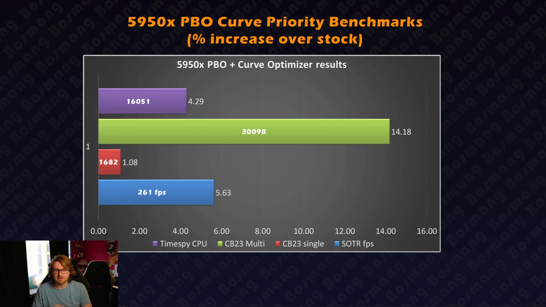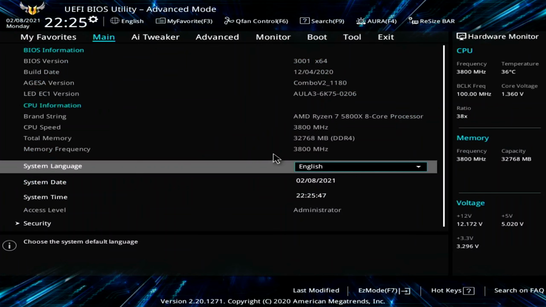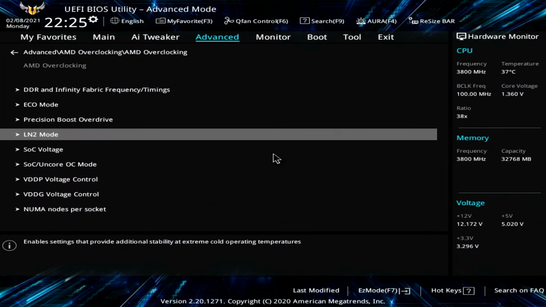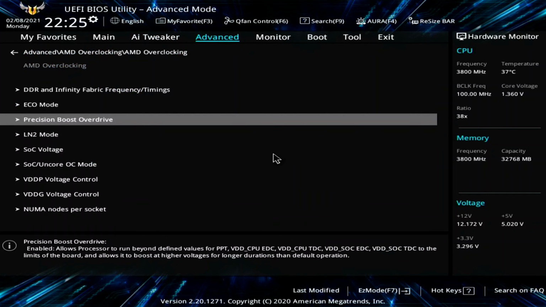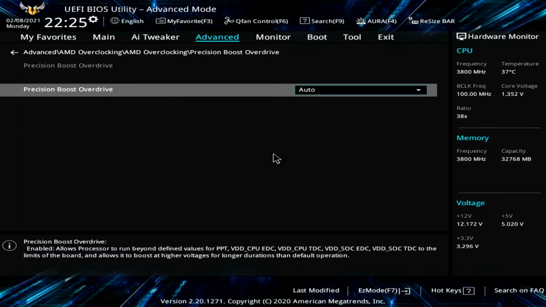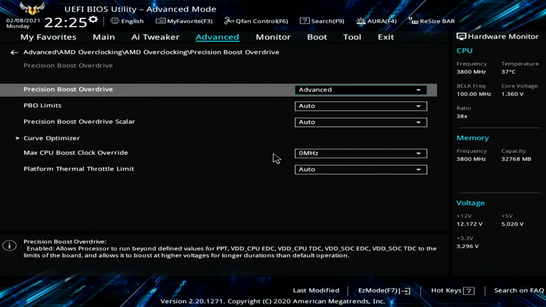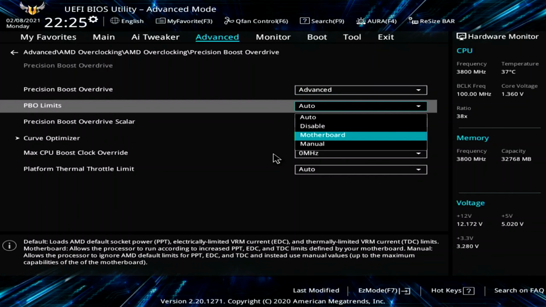Okay, now we're going to go get a starting setup for PBO 2. We're going to go to Precision Boost Overdrive in the AMD overclocking section of your BIOS and set it to advanced. And then we're going to first set some basic limits.